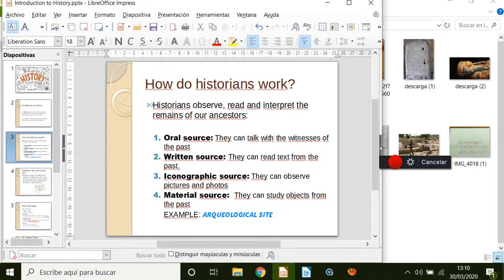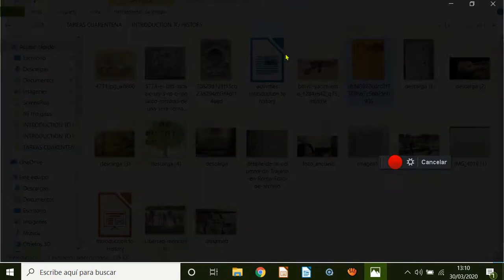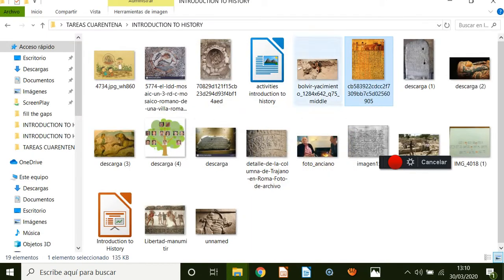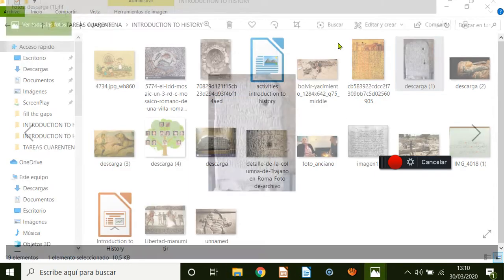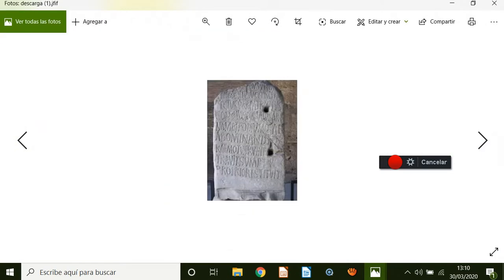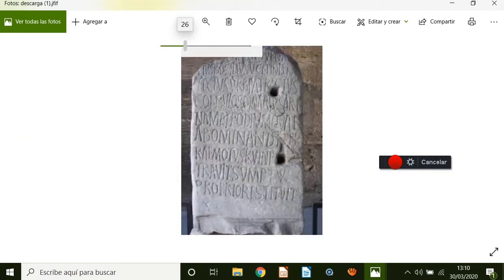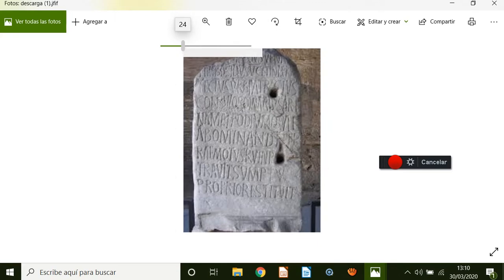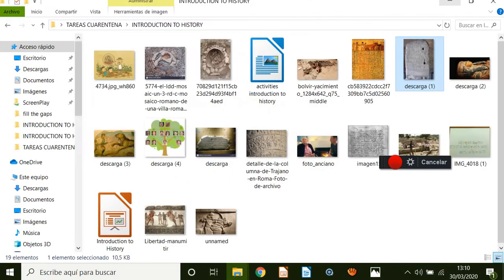Written sources: we can read texts from the past. For example, we can read hieroglyphics from the Egyptians to know how did they live in the past, or we can read texts from the Romans, like that one, in which we can see a tomb. In that case, it's a tomb, so to know who did live in this moment, how he died, for example.